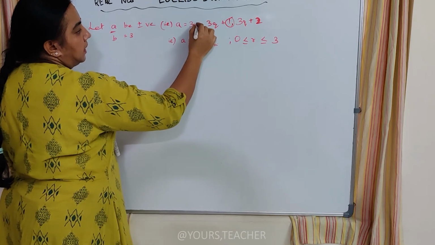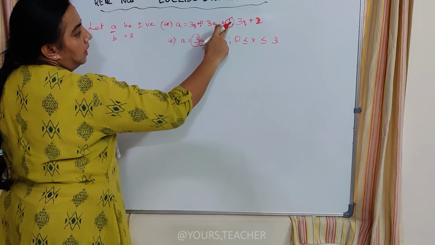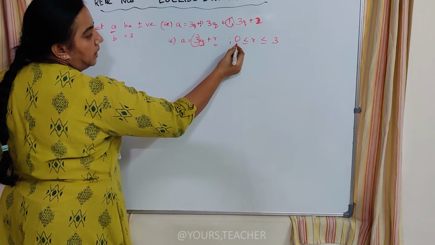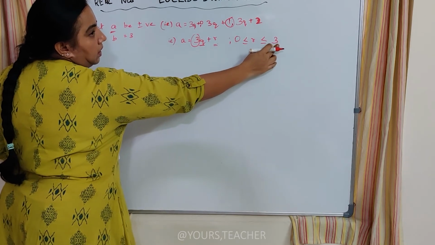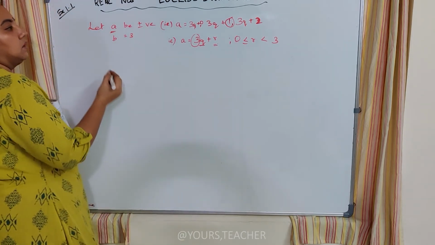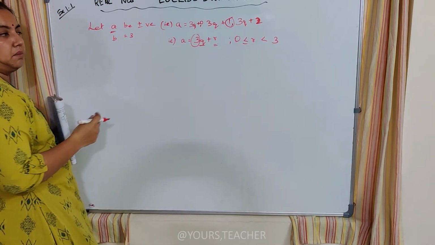This number is represented here, it is 0, so it's not shown. Here it is 1 or 2. And so the r's value is going to be equal to 0, 1 or 2, less than 3, not equal, less than 3. Okay. So now we are going to square these numbers.